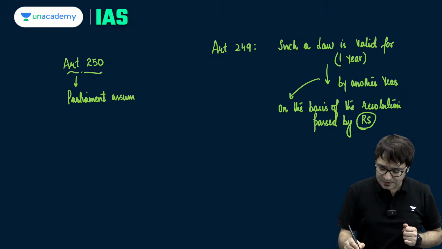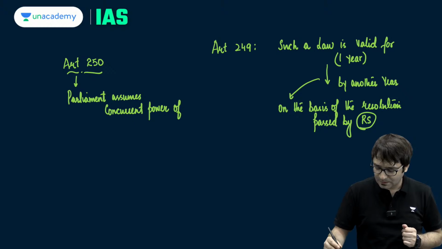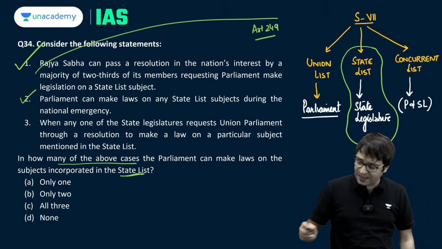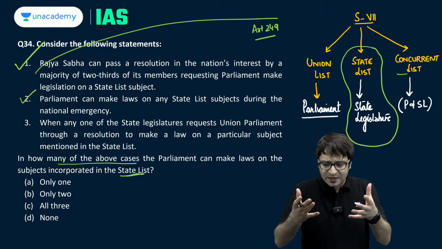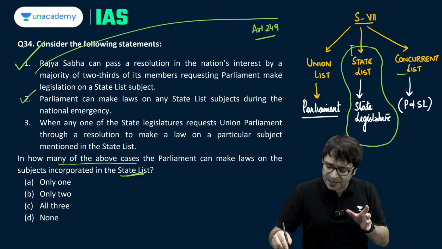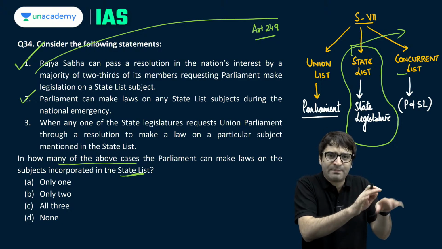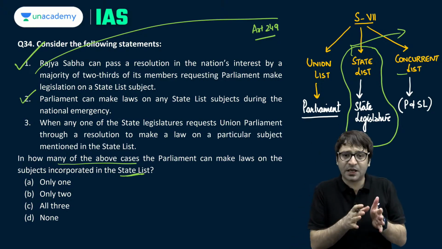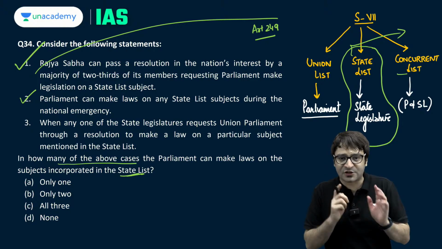Parliament assumes concurrent power of legislation. What do we mean by concurrent power of legislation? That means all the items which are mentioned in the concurrent list, who has the power to make a law? Parliament as well as state legislature. During national emergency, you can say that all items mentioned in the state list are just like items mentioned in the concurrent list. So who can make a law? Both Parliament as well as state legislature. That is why we say under Article 250, Parliament assumes concurrent power of legislation on any matter mentioned in the state list during national emergency.